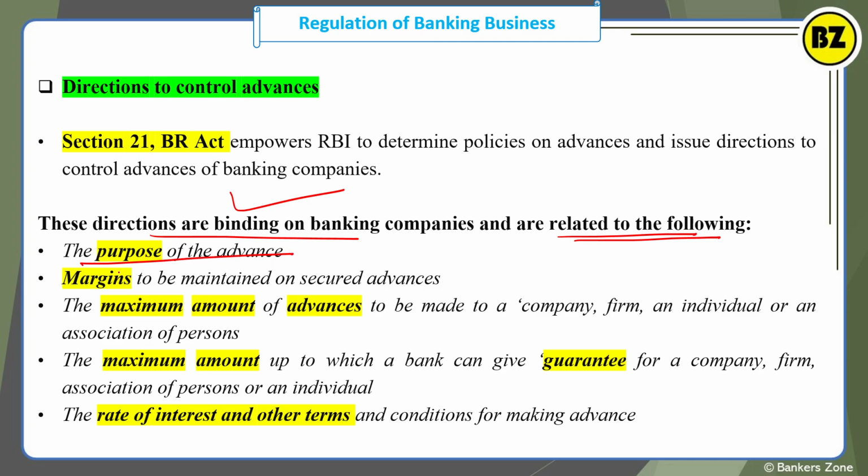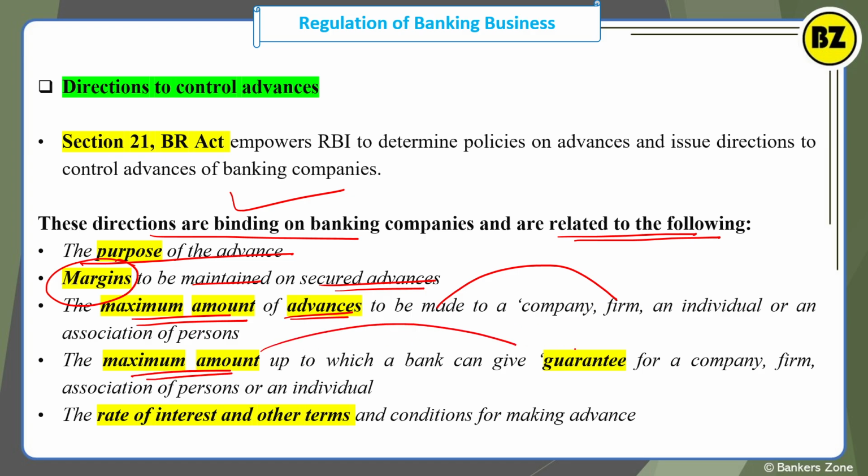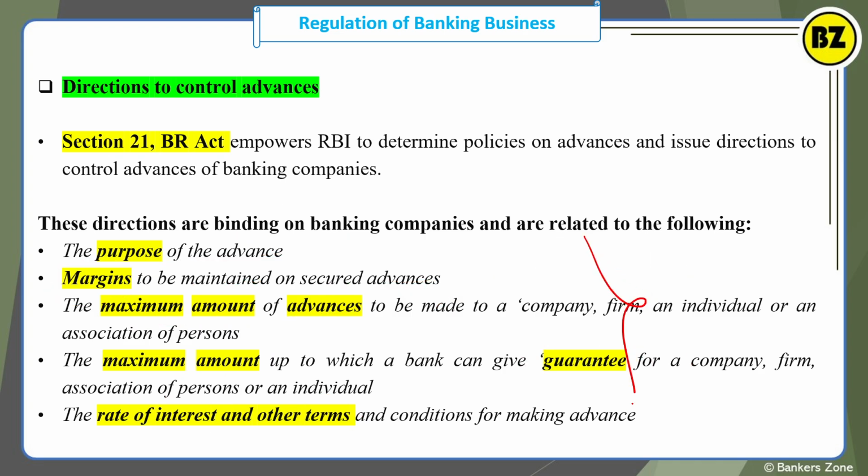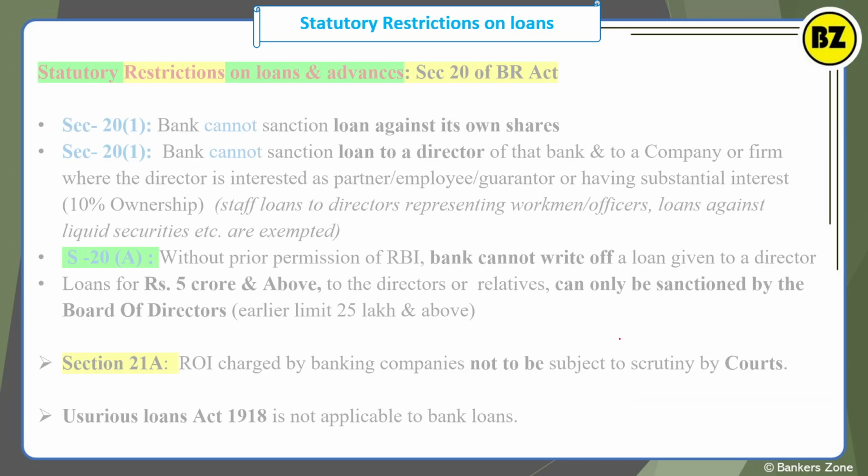The instructions are mainly with reference to what should be the purpose of the advance, what margin should be maintained on secured advances, what is the maximum amount of loan given to a firm or individual, what is the maximum amount of guarantee the bank is offering, and what is the rate of interest and other terms the bank is charging. So RBI can issue all that guideline. No need to remember, just go through it.